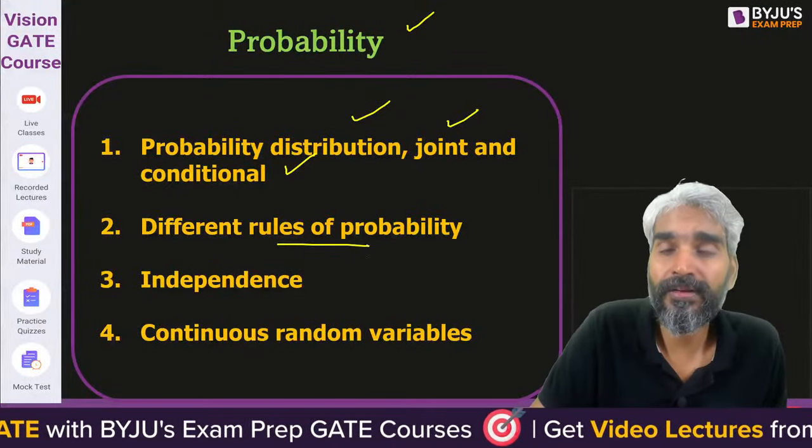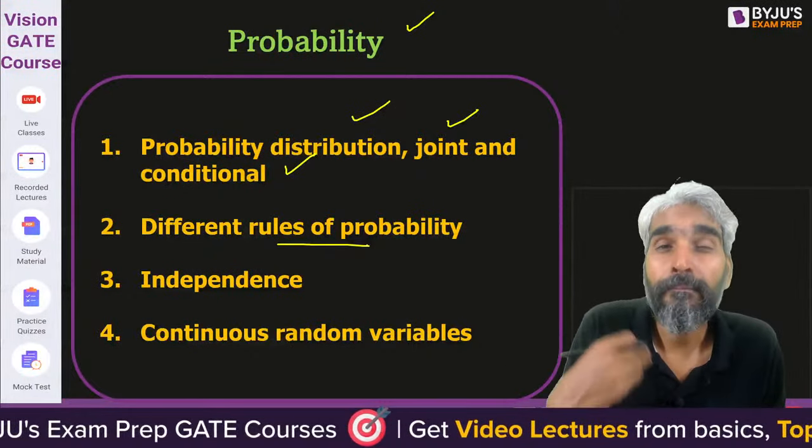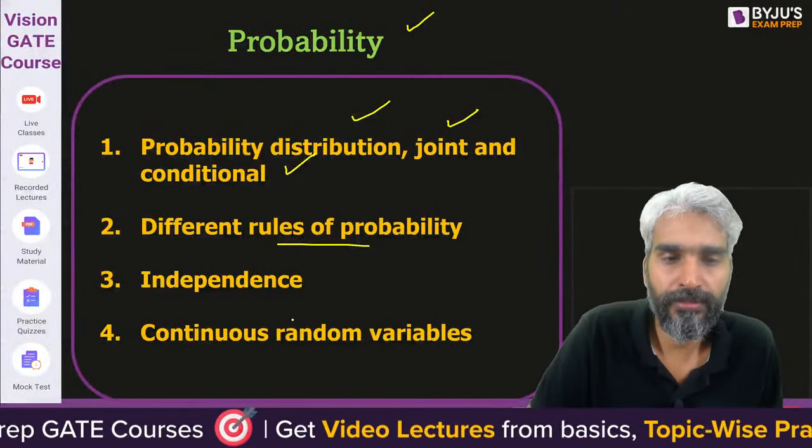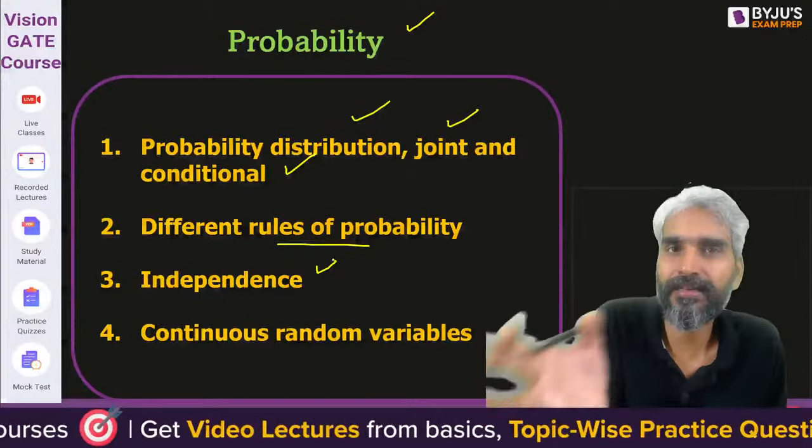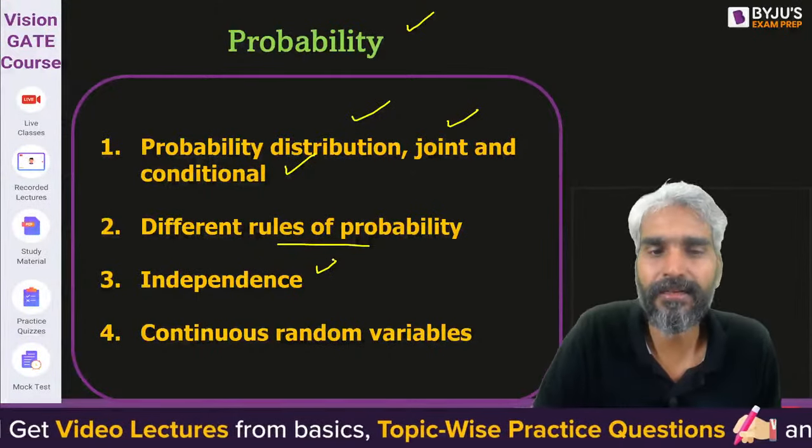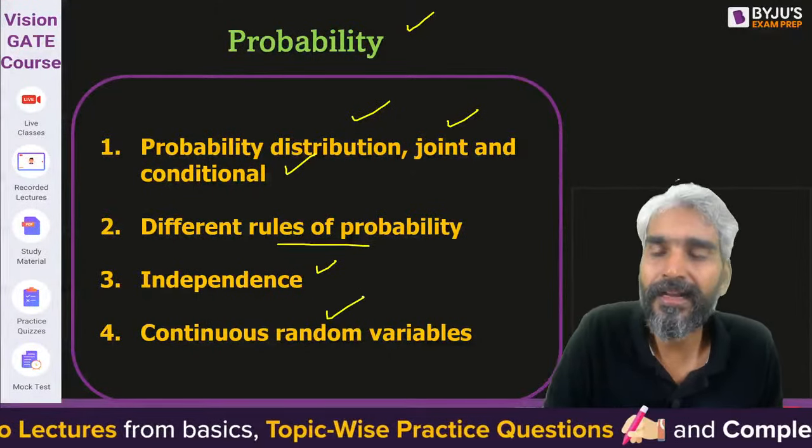Different rules of probability should be known. Sum rule, product rule, Bayes condition, right? All those should be known. Independence: when do we say that events are dependent? When do we say that events are independent? Random and continuous variables should also be known.